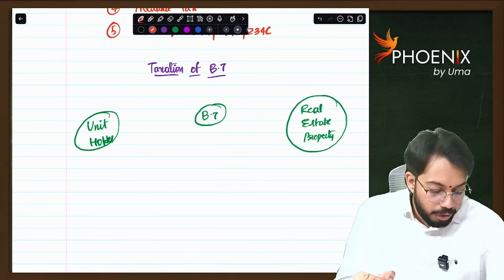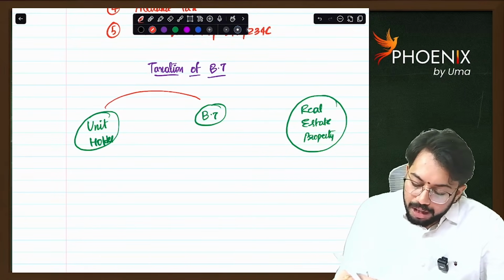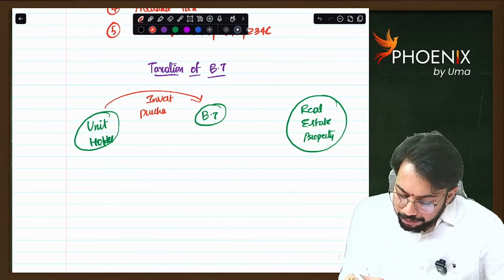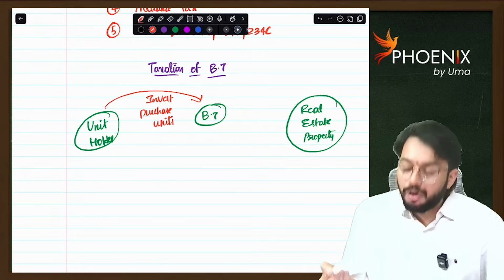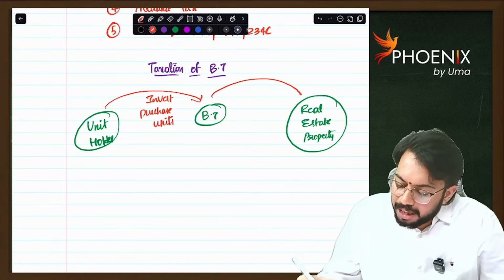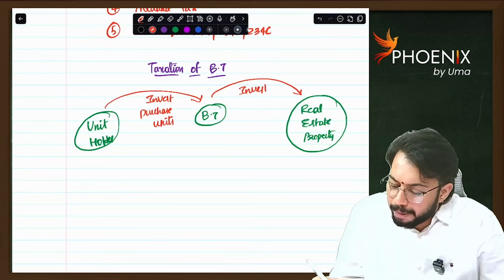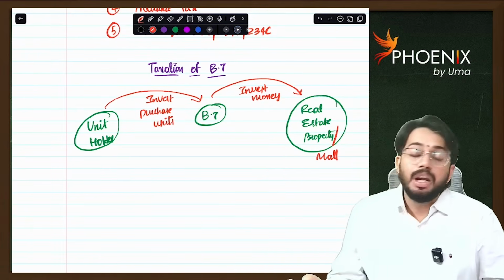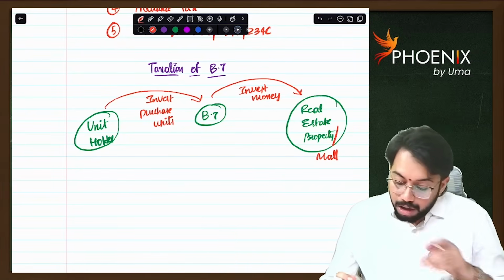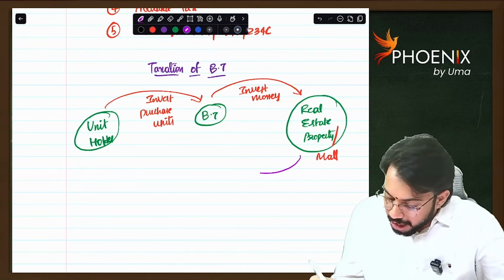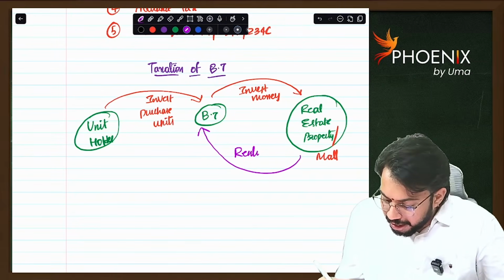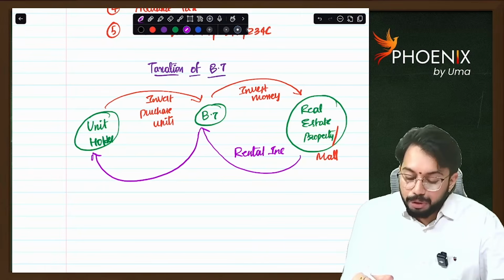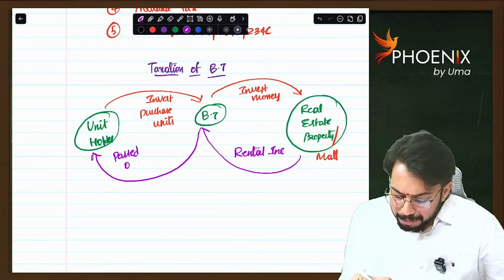Now, unit holder, what will he do? He will invest. Invest means what? He will purchase units of business trust. What will business trust do? Business trust will invest that money in real estate property, say one big mall. From that big mall, rental income will be received by business trust. Whatever rental income is received by business trust will be passed on to the unit holder. This is the concept of business trust.